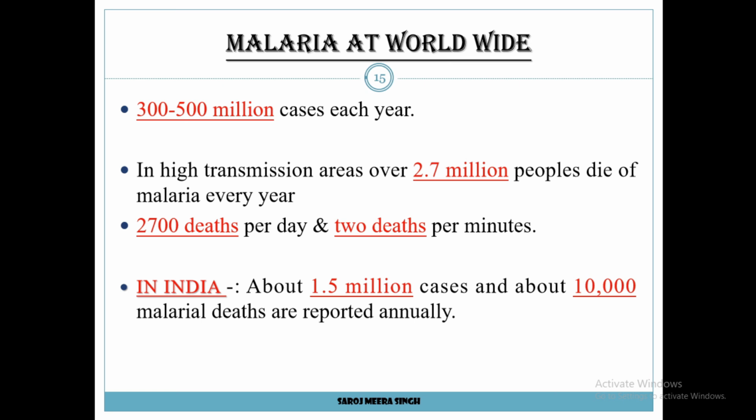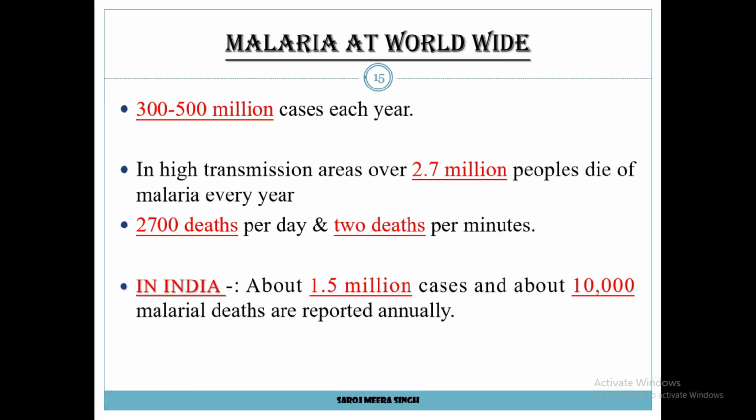In high transmission areas, over 2.7 million people die from malaria every year, and about 2,700 deaths per day and 2 deaths per minute are reported in these areas. In India, about 1.5 million cases and about 10,000 malarial deaths are reported annually. You can see all these things in the image for more clarity.